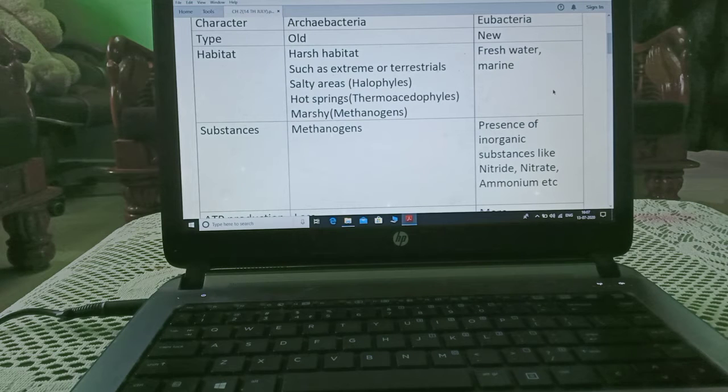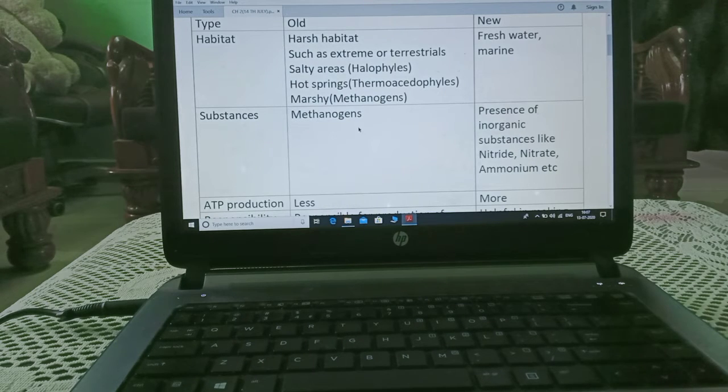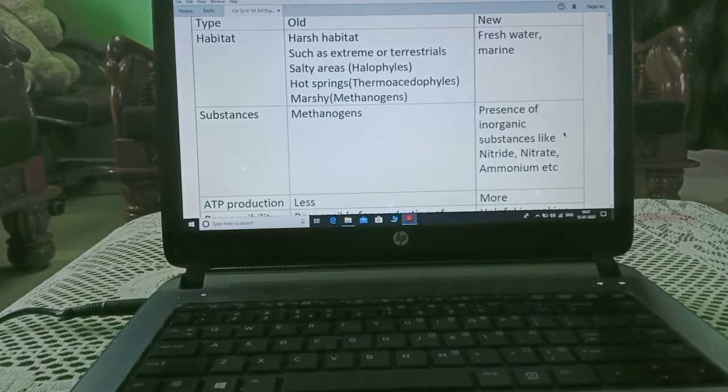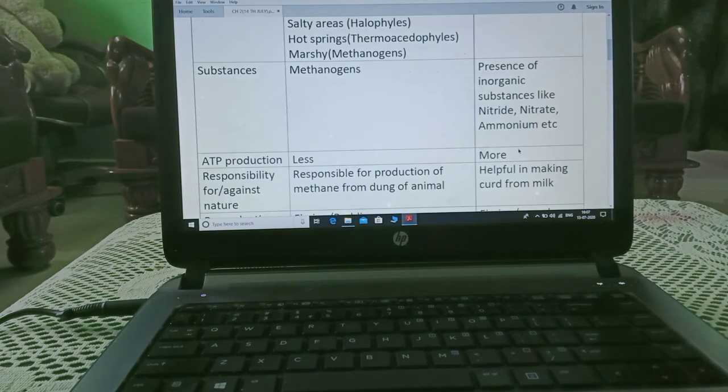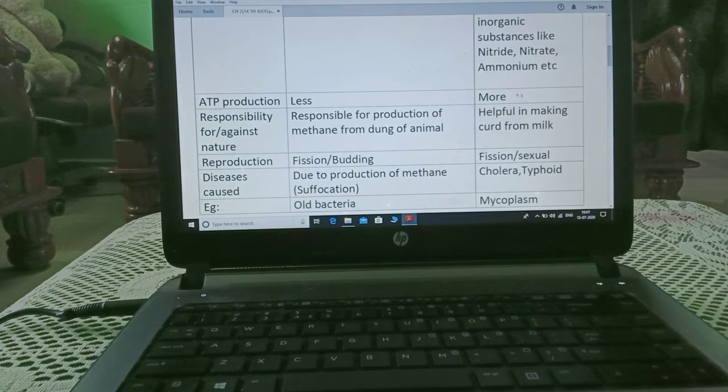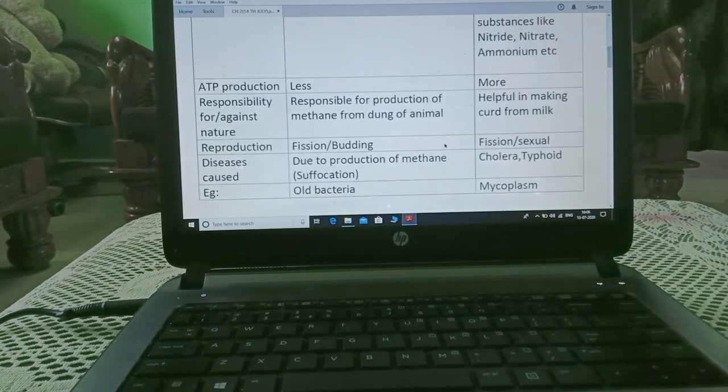On the other hand, eubacteria stay in fresh water, be it lake, pond water, or marine water, sea or ocean water. Substances: old bacteria produce methane, and new bacteria produce nitrite, nitrate, ammonium, and other inorganic substances. ATP production less, air more. Responsible for or against nature: they are responsible for production of methane from dung of animals, means waste product of animals. Here they are helpful in making curd from milk.